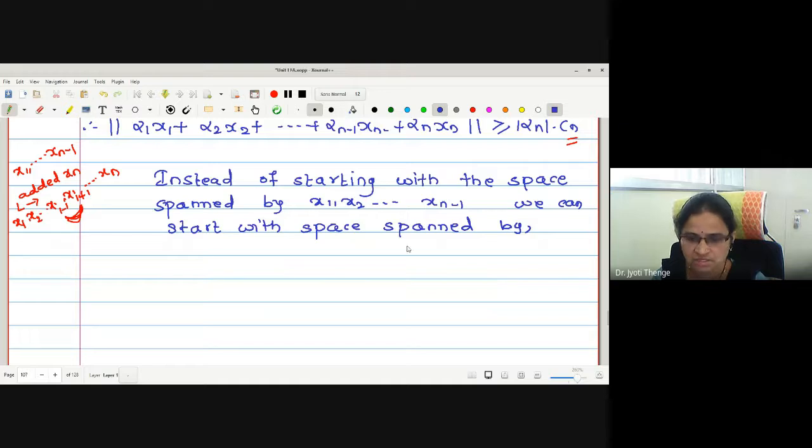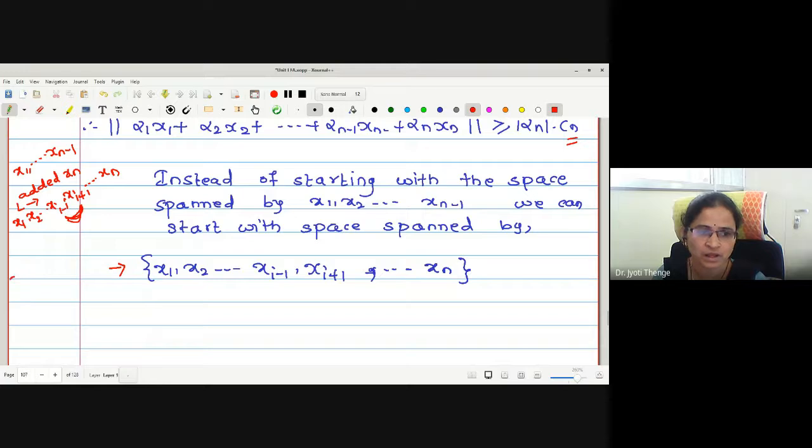So we can start with the space spanned by x1, x2 to x i minus 1 and x i plus 1, and let me continue this to xn. Which vector is dropped? The xi vector.